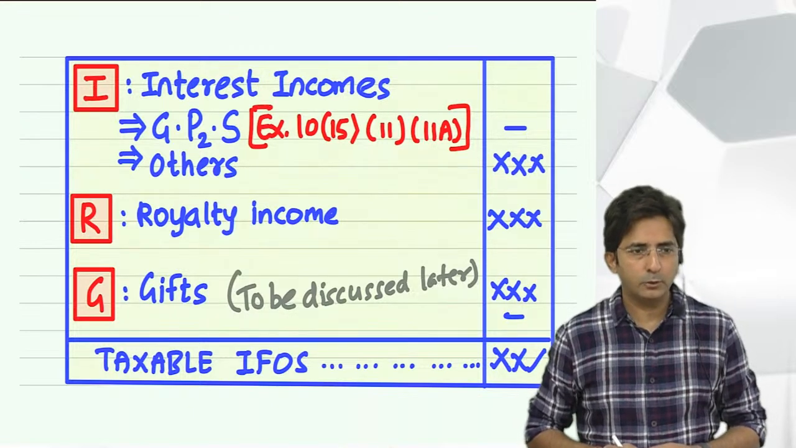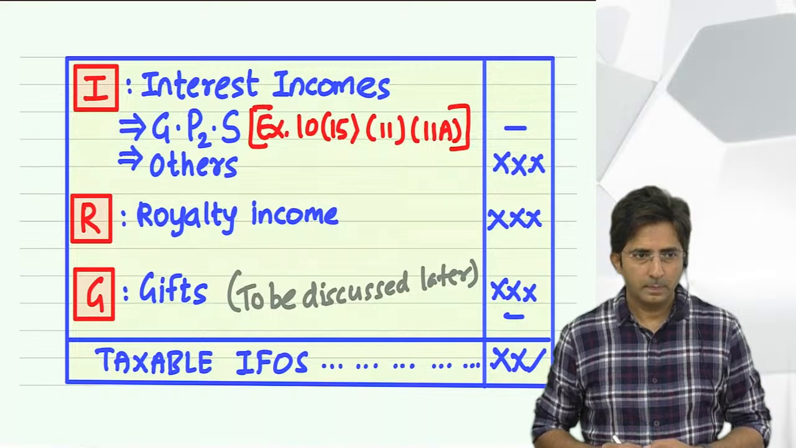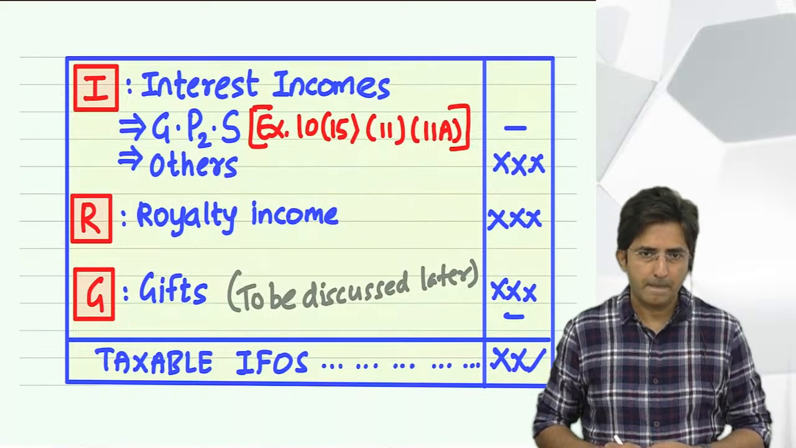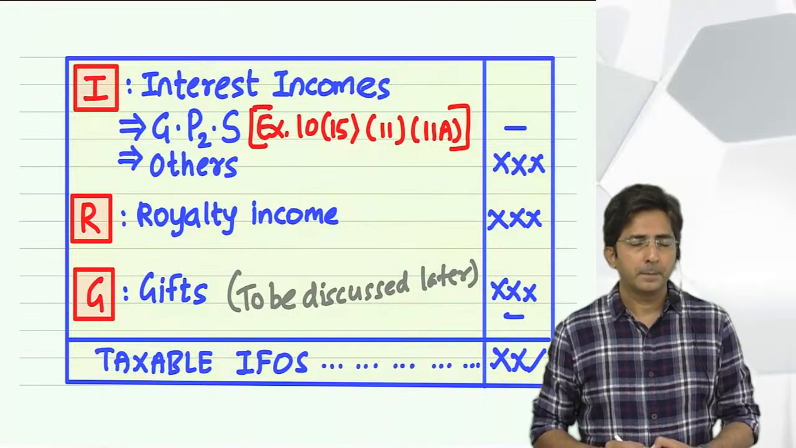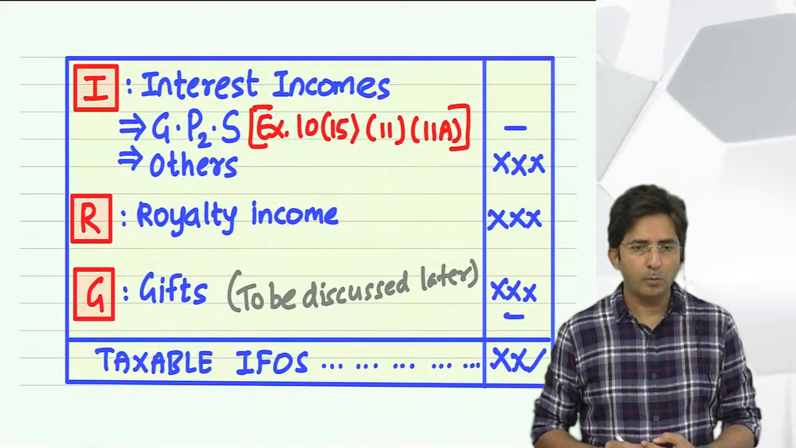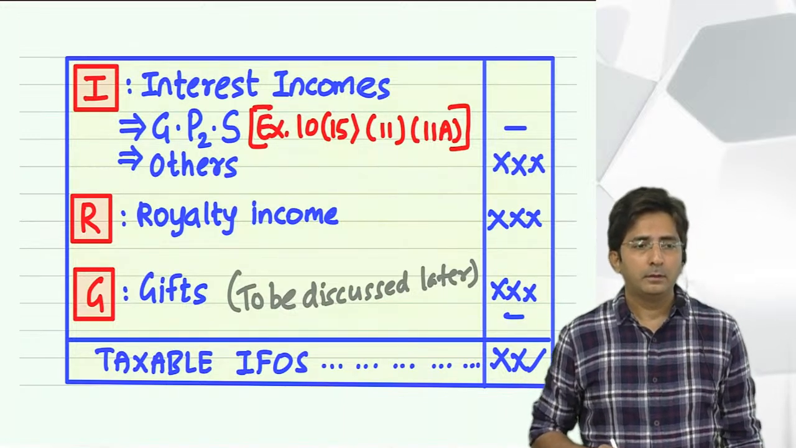Daily allowance received by MP MLA. Correct. Correct. Correct. Correct. Interest incomes on 10(15), gold bonds and POSBA, Post Office Savings Bank account. And what is the amount of exemption for Post Office Savings Bank account? 3,500.